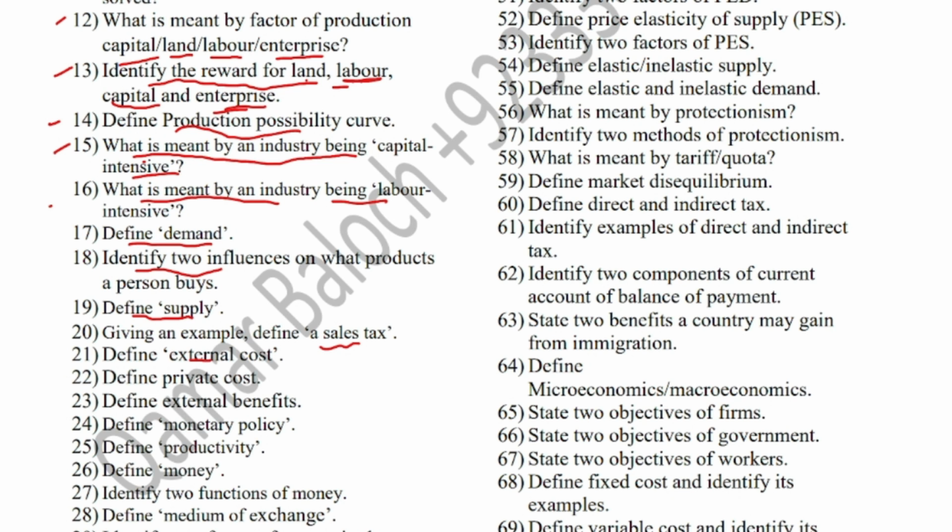Define external cost. External cost is the cost paid by the third party and it includes pollution. Define private cost. Private cost is paid by the producers for producing goods and services and consumer for consuming goods and services. Define external benefit. These are benefits to the third party, and third party is a person who is neither producer nor consumer. An example of external benefit can be plantation, vaccination and education.